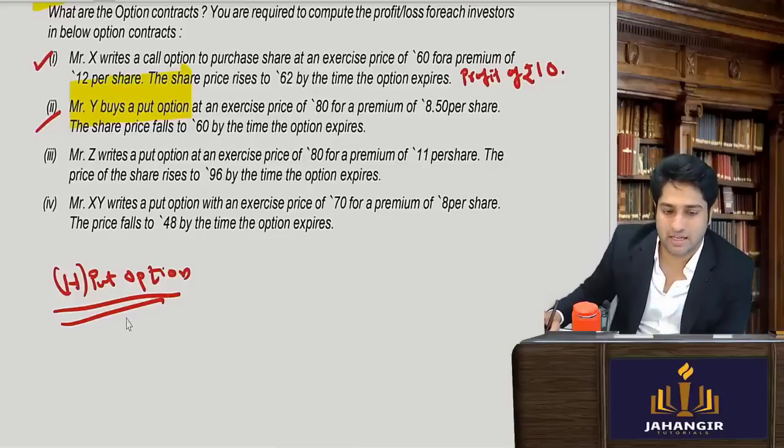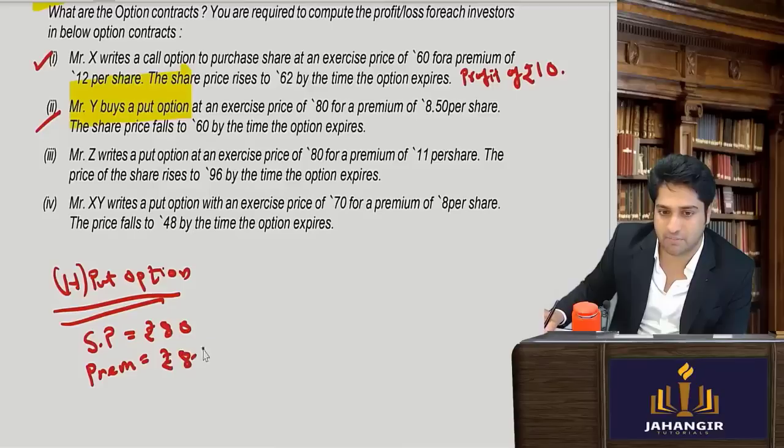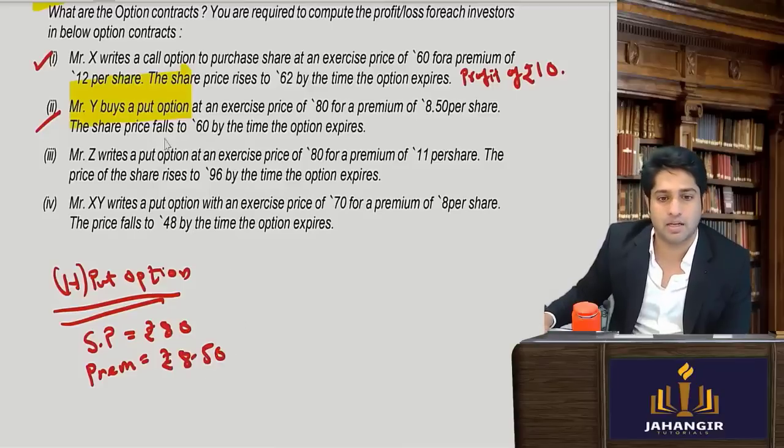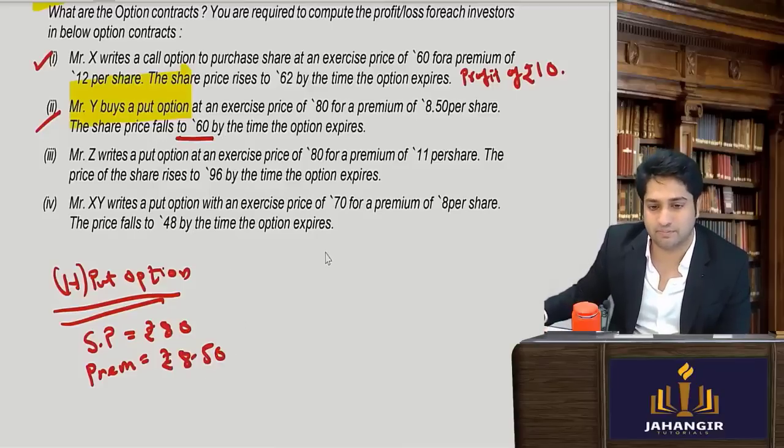अब देखते हैं. Strike price कितना है? Strike price is rupees 80 and the premium amount that he has to pay is rupees 8.5 per share. Share price falls to 60. So let's see, expiry price कितना हो गया? Expiry price turned out to be 60. Will he execute the contract? Yes or no?